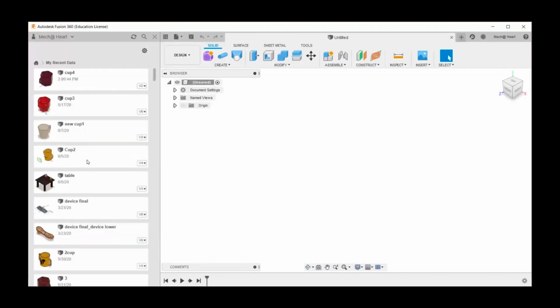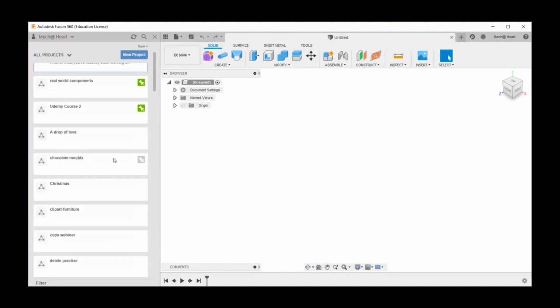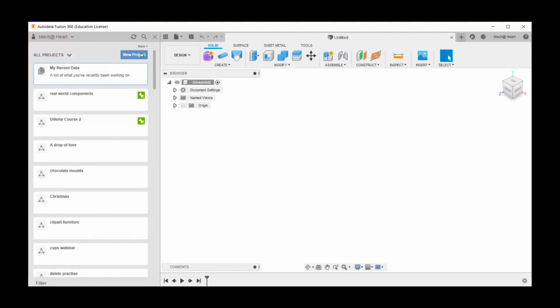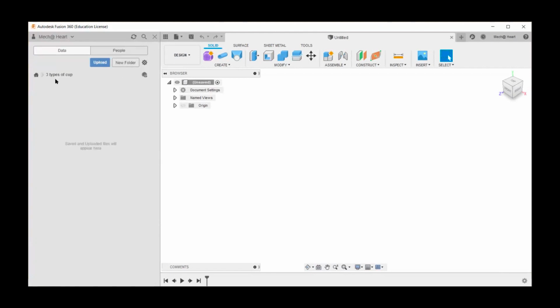So here is the place where all your data is going to be stored. And the good news about Fusion is that, let me first create a project, right? So here I'm saying it's a new project. I'm going to create 3 types of cups for 3 different customers. So I'm going to name it 3 types of cups project. And inside this, I can have new folders and keep my files, right?